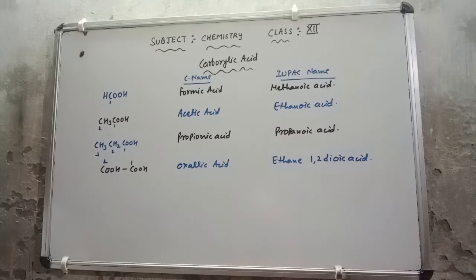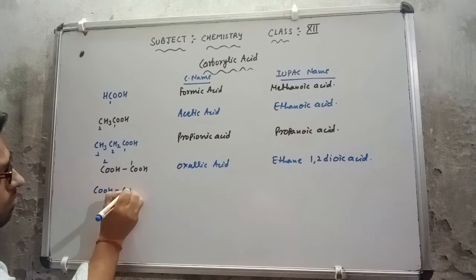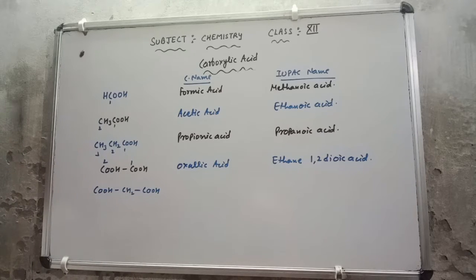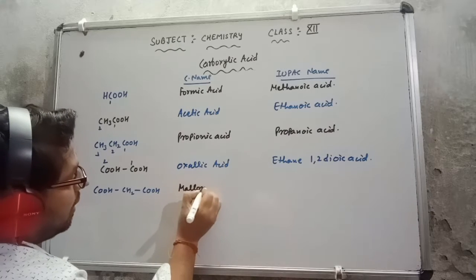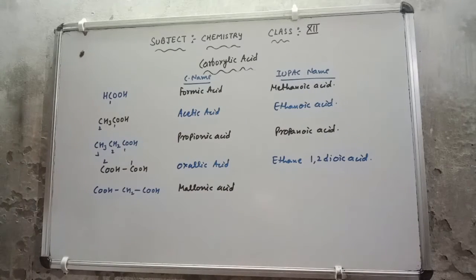Same, suppose I am giving you this, COOH single bond CH2 single bond COOH. Suppose I have given you this, then what to do? The name of this is malonic acid. The common name of this is malonic acid. Same, I want to give the IUPAC name.